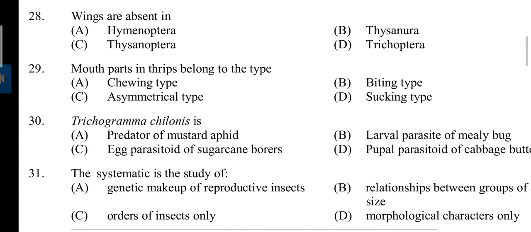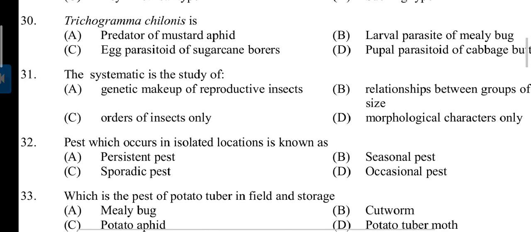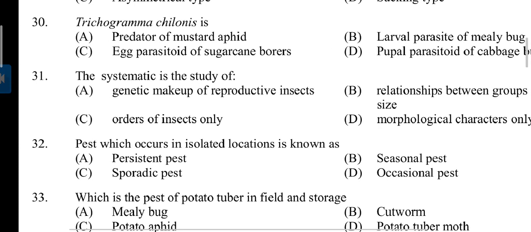Question number 28. Wings are absent in? Answer is Thysanura. Question number 29. Mouthparts in thrips belongs to the type? Answer is C. Asymmetrical type. Question number 30. Trichogramma chalonensis is? Answer is C. Egg parasitoid of sugarcane borers.